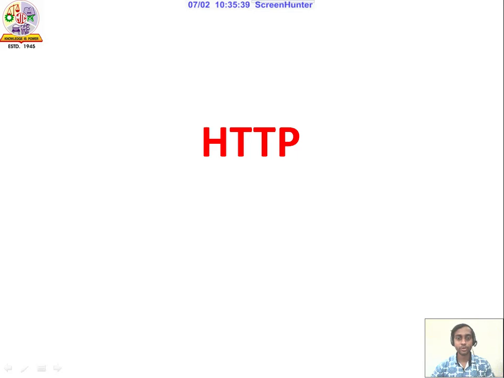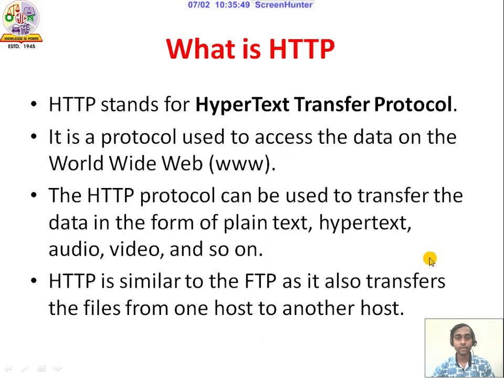Student, today we have to learn HTTP. HTTP is the Hypertext Transfer Protocol. This protocol can be used on the www, the World Wide Web. The HTTP protocol can be used to transfer data such as plain text, hypertext, video, audio, and songs.